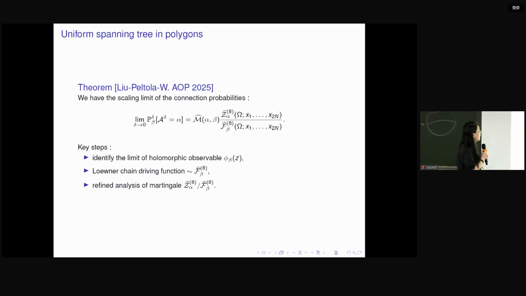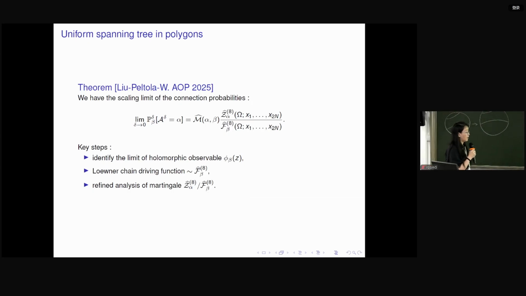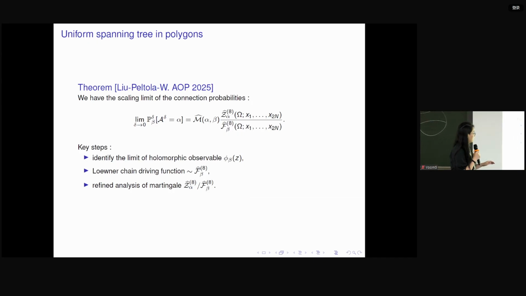And the second step, once we know what this observable is, then we can derive the Loewner driving function of the curve. And the last step is that we use the refined analysis of the martingale given by the ratio between the pure partition function and the Coulomb gas, and then use the optional stopping theorem to prove the conclusion. So this is the basic strategy when we prove all these 4 formulas.